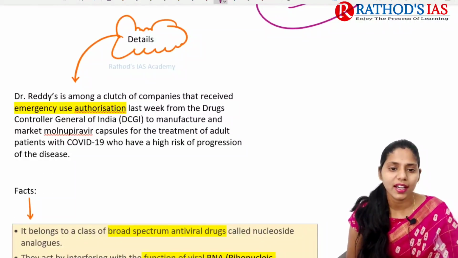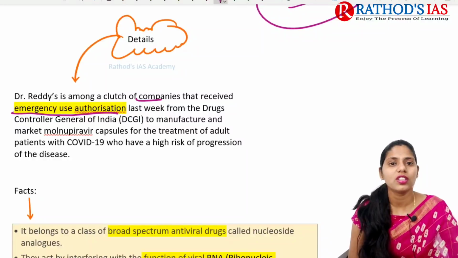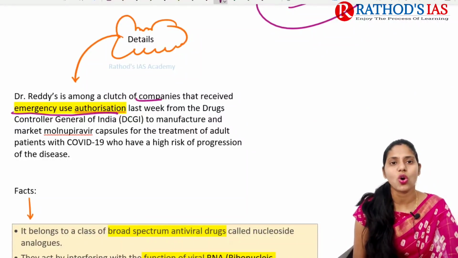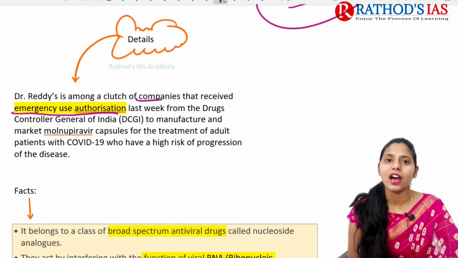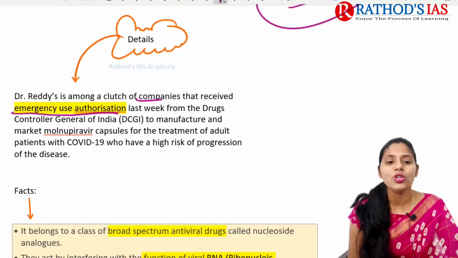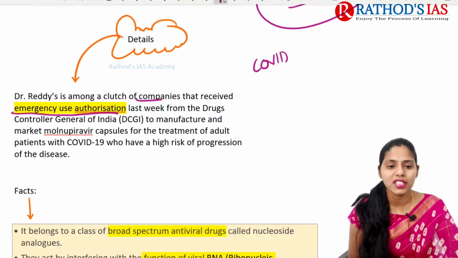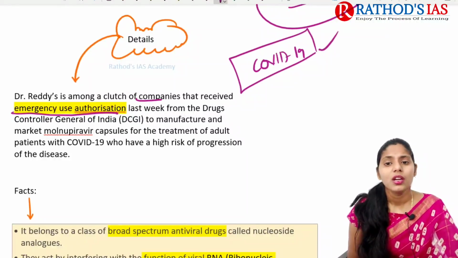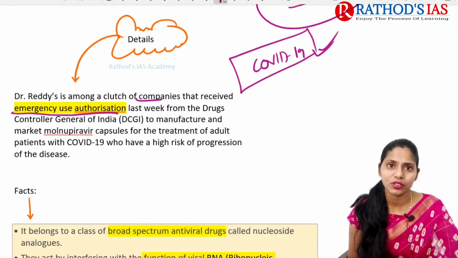If you're talking about details, it mainly says that Dr. Reddy's is among a clutch of companies that received emergency use authorization last week. This drug received the emergency use authorization from the Drug Controller General of India, that is DCGI. Now Reddy's is going to manufacture and market this molnupiravir capsule, and this will be useful for the treatment of adult patients with COVID-19. It will be given to the patients who have a high risk of progression of the disease.